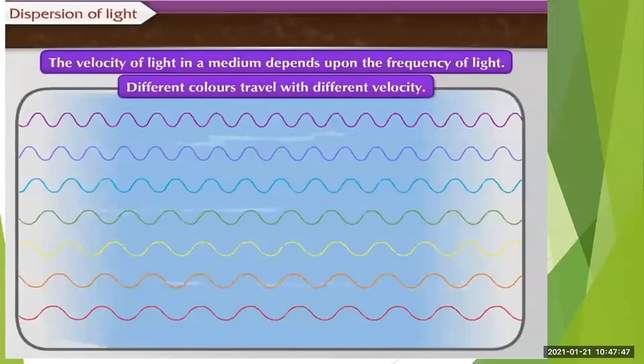Then the velocity of light in a medium depends upon the frequency of light. For a particular medium, the velocity of light will depend upon the frequency of light. Now, different colors travel with different velocity. This thing we have already studied. Even though the medium is the same, we have seen that the refractive index value for different colors is different.